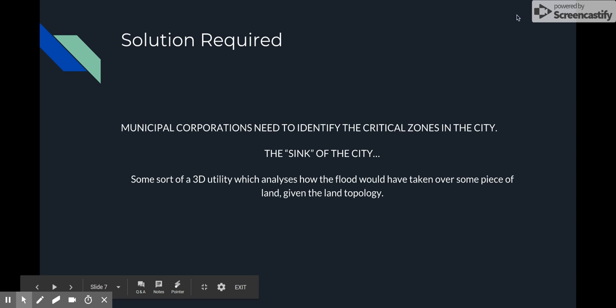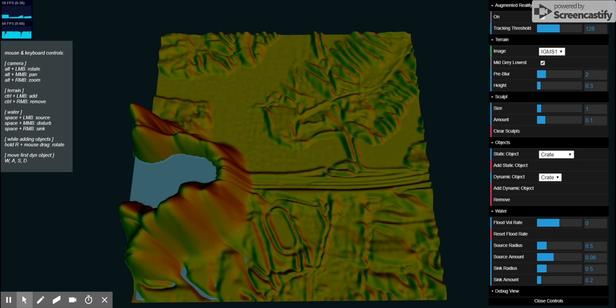We think municipal corporations need a tool or some sort of portal wherein, given the topology of the land, they can easily estimate the critical points in a city which are the most prone areas to flood in case water overflows or excess rainfall happens. So let's get started with the demo.